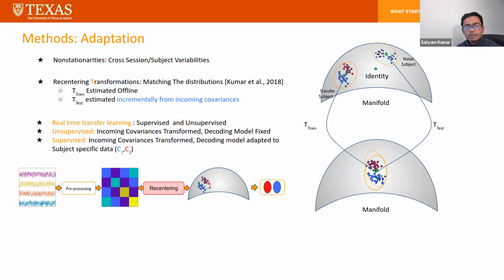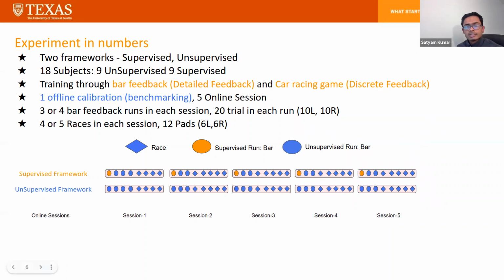In the unsupervised framework, we just match the naive and transfer subject distributions. And in the supervised framework, along with distribution matching, we incrementally update the parameters C1 and C2. All in all, we have a crucial recentering step in our pipeline. We validated this on 18 subjects, 9 in the unsupervised and 9 in the supervised framework. We trained the subjects to operate BCI through two different scenarios: a one-dimensional bar control and a discrete control to deliver commands to play a racing game.